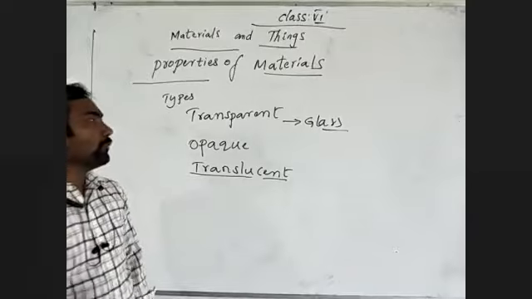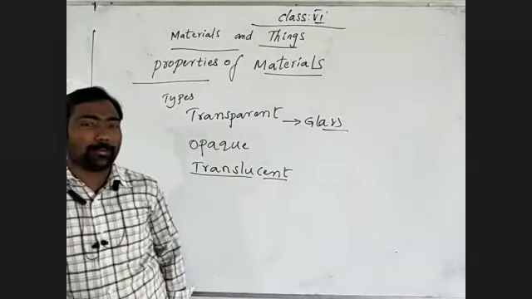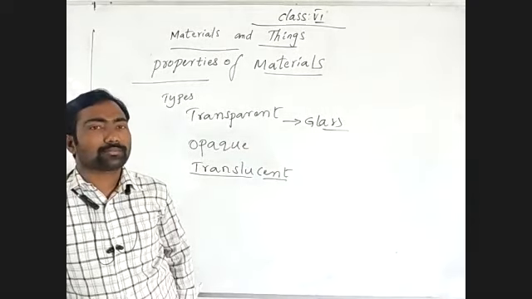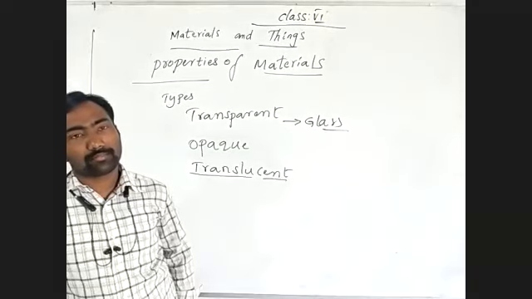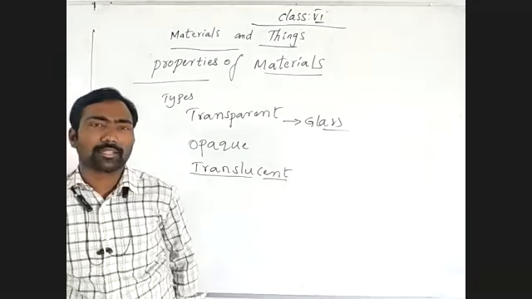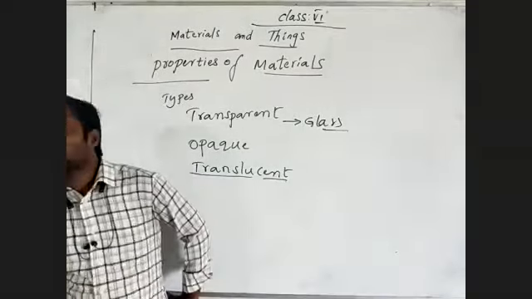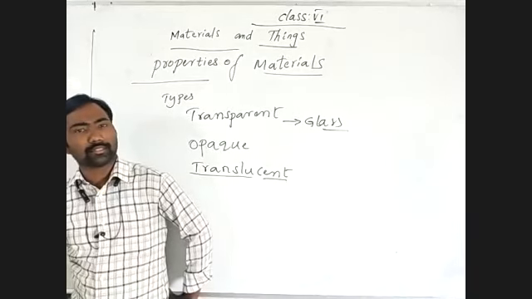Can you remember where you may observe the materials or substances which allow complete light through them? The best example I said is our atmosphere. Then you may observe plain glass, and water too, in our surroundings.